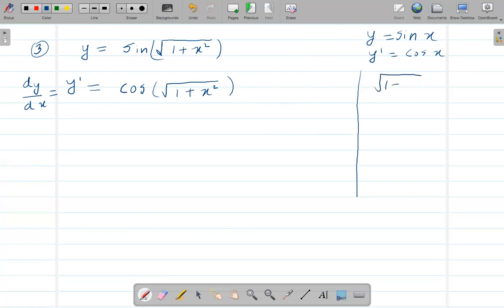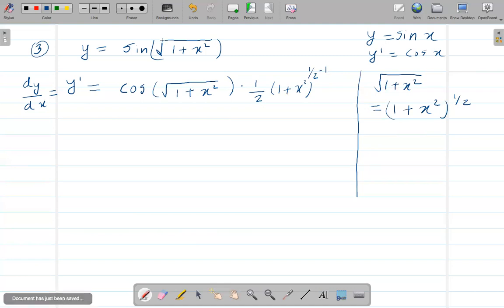Square root of 1 plus x squared. Or like I said in the last problem, I can even write this as 1 plus x squared to the power 1/2, right? So that means basically I need to find the derivative of this whole thing. So when I take the derivative of the whole thing, again, this is going to be 1/2 times 1 plus x squared to the power 1/2 minus 1, right? So I took the derivative of the function that is inside this sine function.